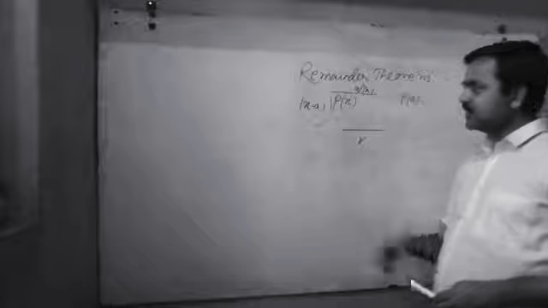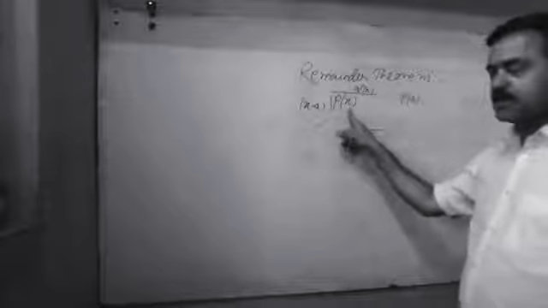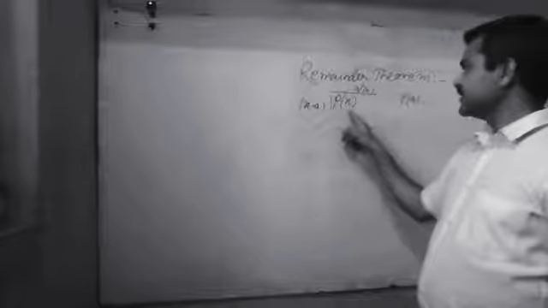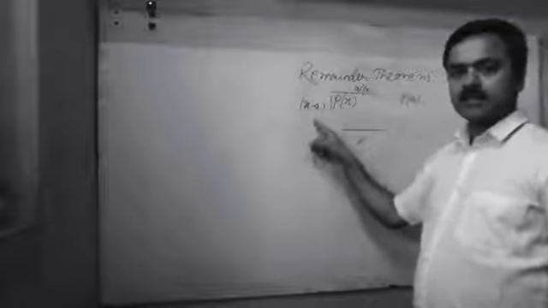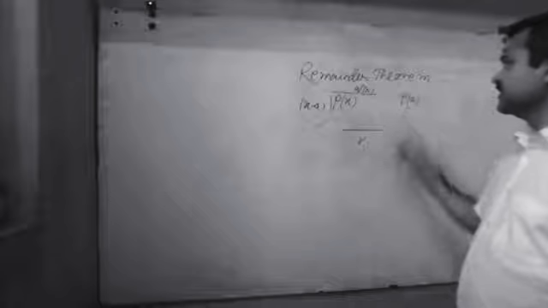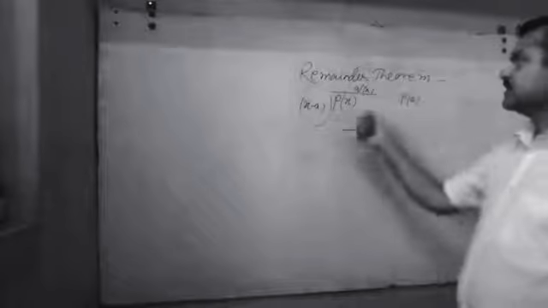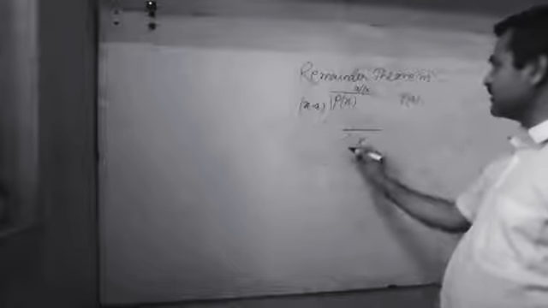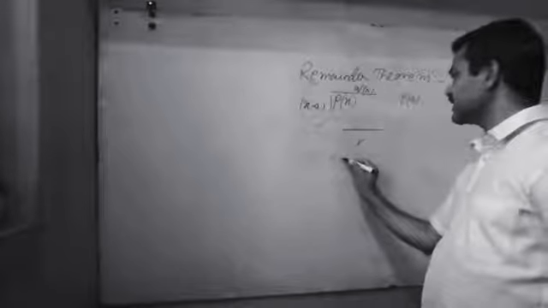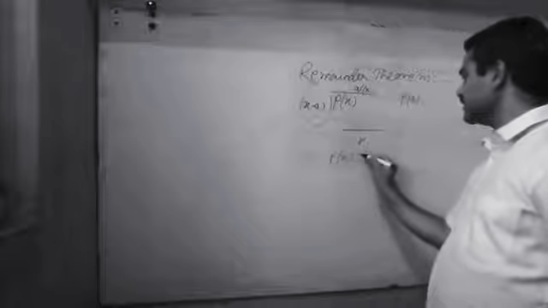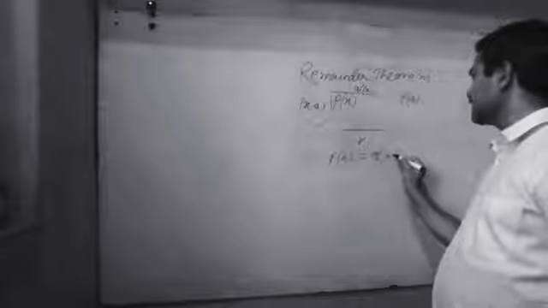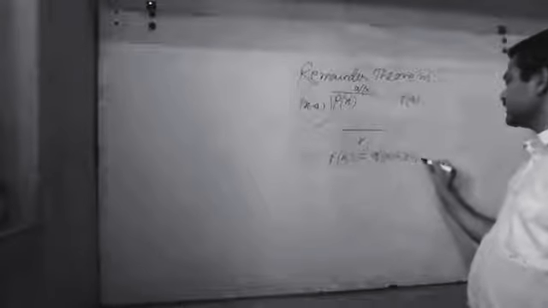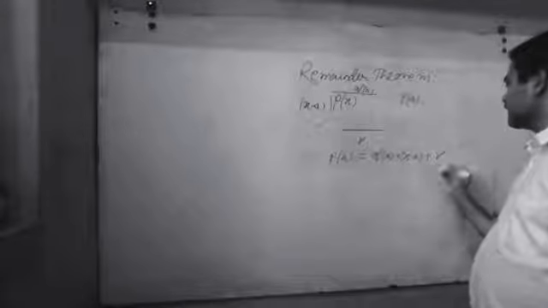Once again, if P(x) is a polynomial and a is any real number, and it is divided by x minus a, then P(a) is the remainder. This can also be written as P(x) equals Q(x) into x minus a plus r.